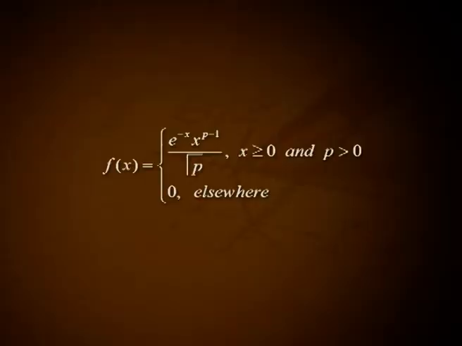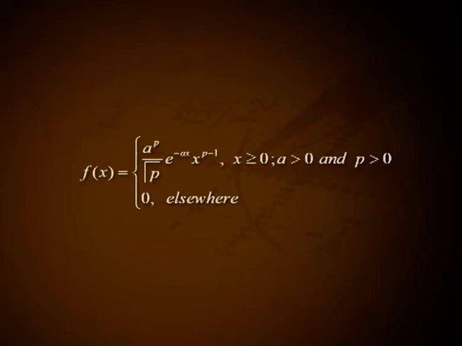Gamma distribution. We shall begin with the one parameter version followed by the two parameter version of the gamma distribution. A continuous random variable x with PDF f of x equal to e raised to minus x, x raised to p minus 1 divided by gamma p for x greater than or equal to 0 and p greater than 0, and equal to 0 elsewhere, is said to follow gamma distribution with parameter p.